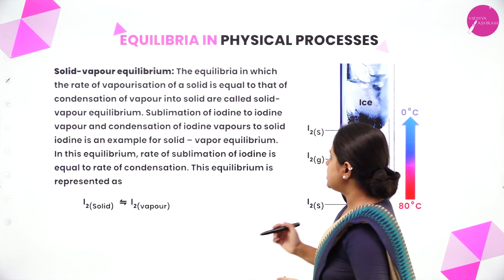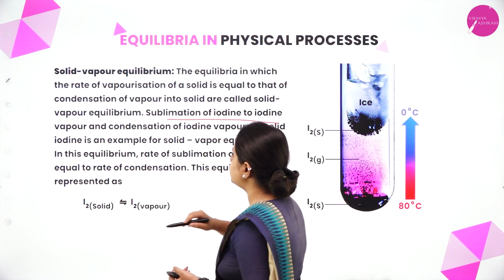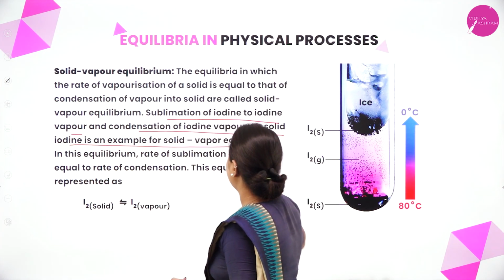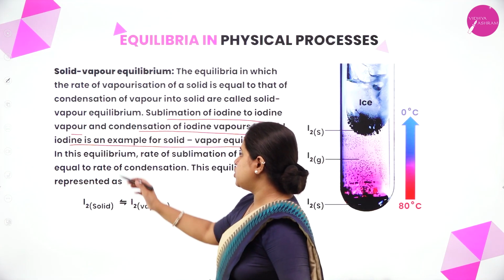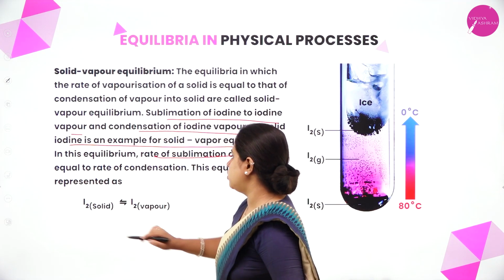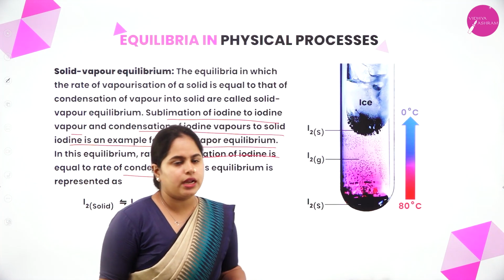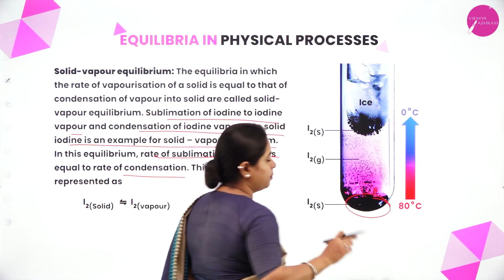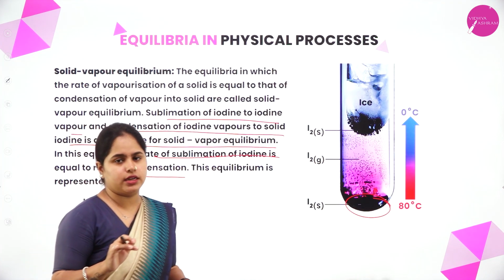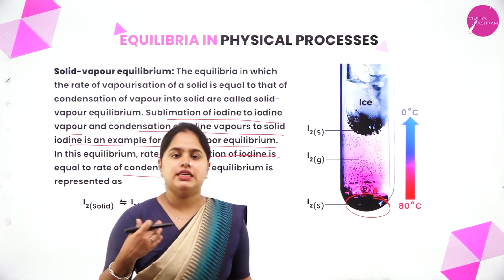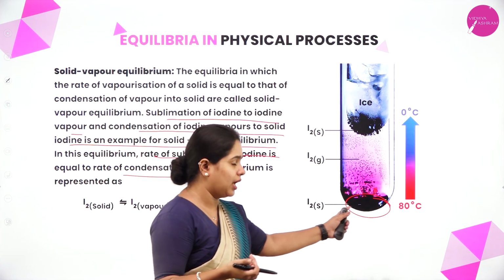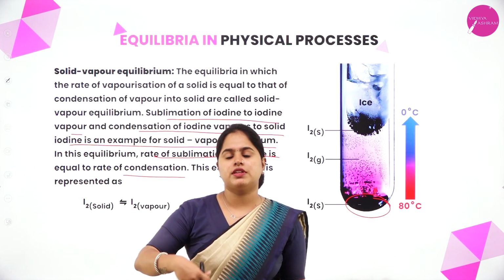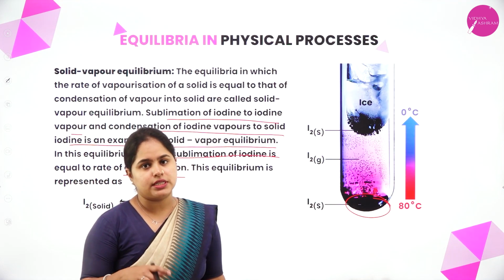An example for it is the sublimation of iodine to iodine vapor and condensation of iodine vapor to solid iodine. In this equilibrium, rate of sublimation of iodine is equal to rate of condensation of iodine. If in a test tube we take a few iodine crystals, which will be in the solid state, they will undergo sublimation. They will start getting converted into iodine vapors, that is in the gaseous phase.